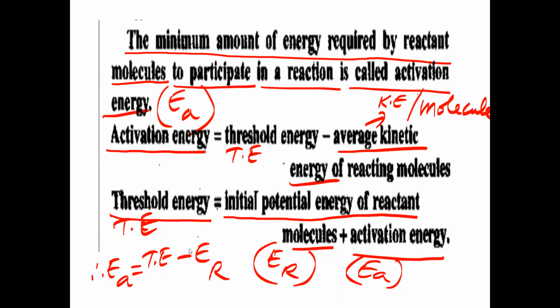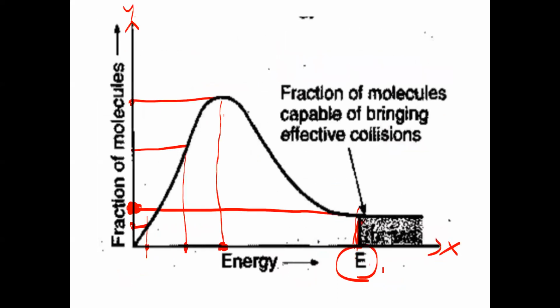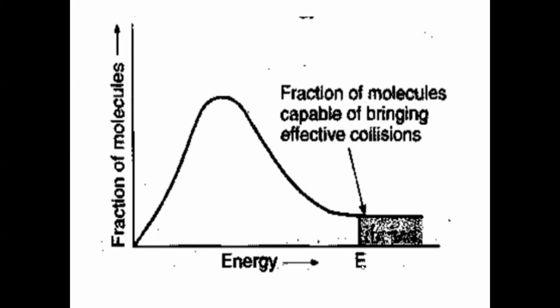So now in the previous diagram, this one is what? This energy is nothing but threshold energy. So a minimum energy should be there. After this energy only, the reactant molecules will collide with each other to convert into what? Products. That energy is called threshold energy.